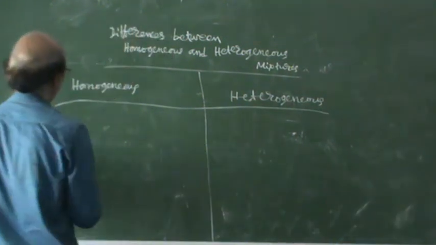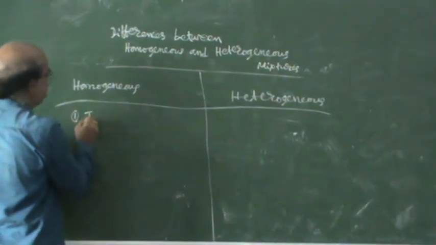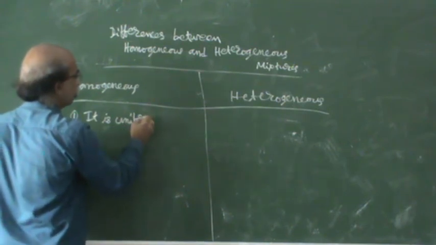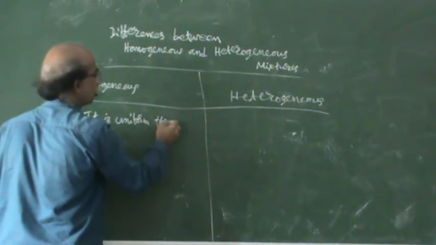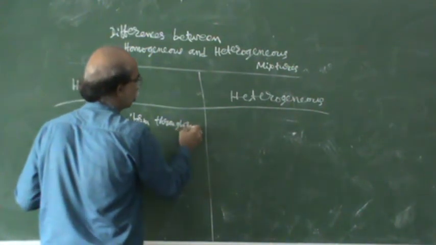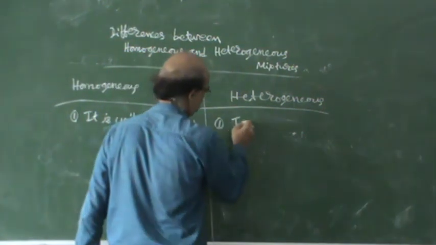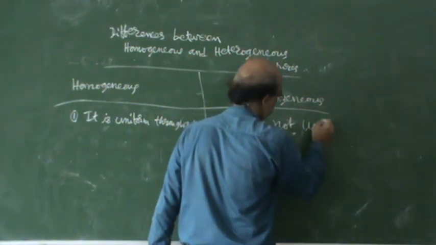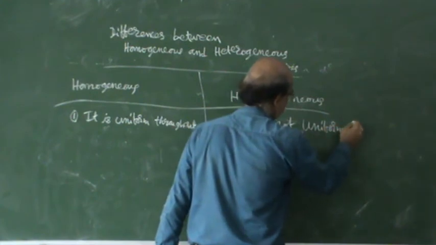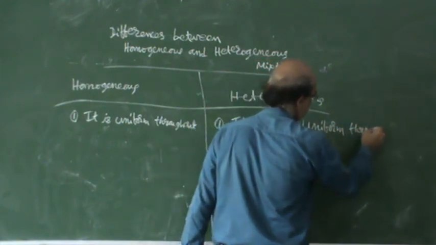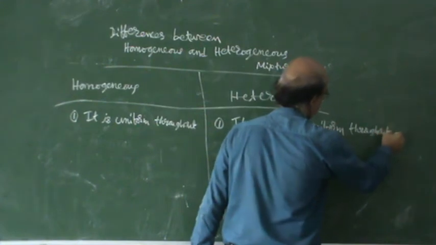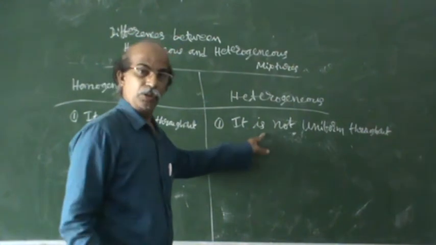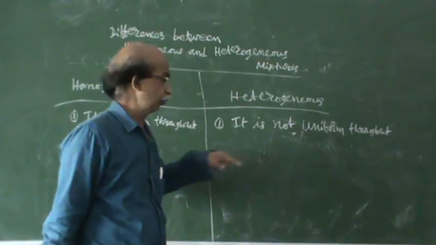Homogeneous is uniform throughout. Heterogeneous is not uniform throughout; it looks like two things, it's not uniform.